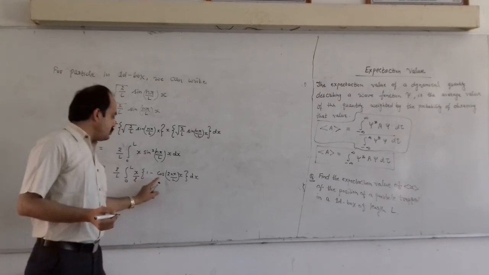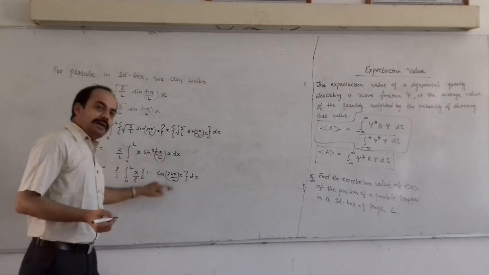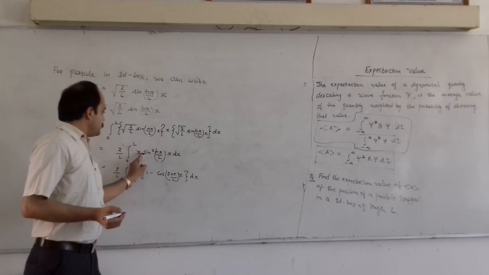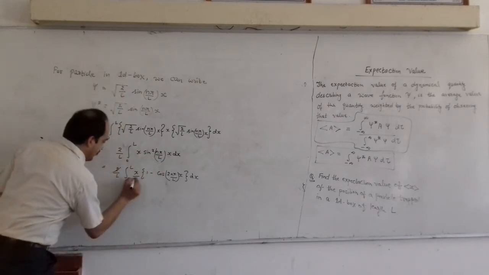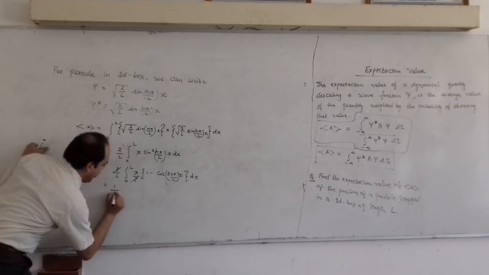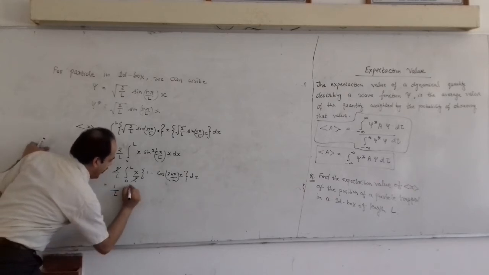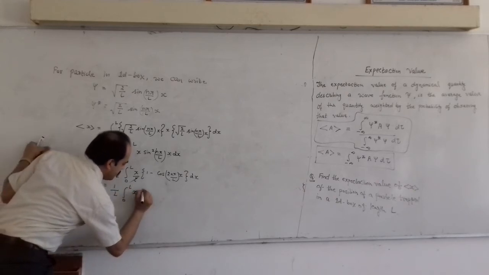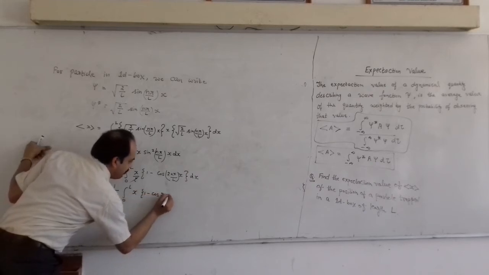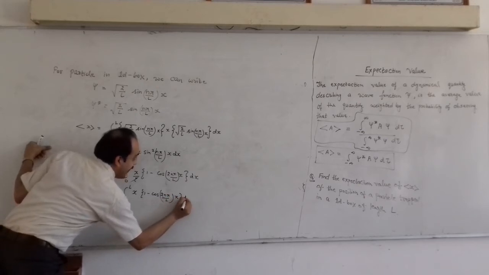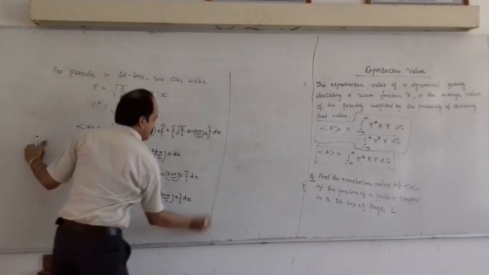Because 1 minus cos theta is equal to 2 sin square theta by 2, we have divided it by 2. Then the 2 will get cancelled out, and we will get 1 by L, 0 to L x, and we will have 1 minus cos 2 n pi by L into x, and dx, right?